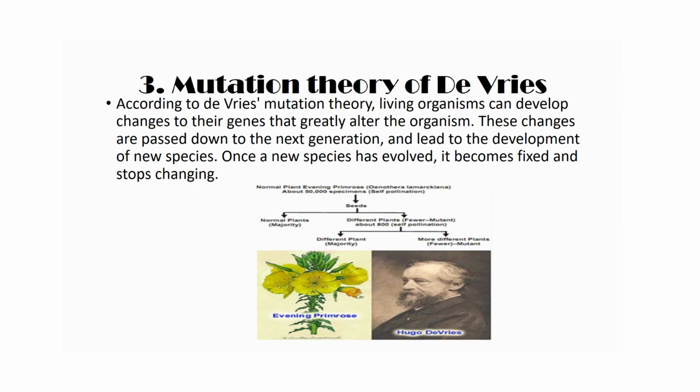He proved this by giving the evening primrose as an example. In the case of the evening primrose, different species must have evolved in the subsequent generation because of the sudden change in their genetic material. But the change is only observed in a few plants, while the majority of plants remain the same. These few plants lead to the development of the new species. This is the theory of mutation.